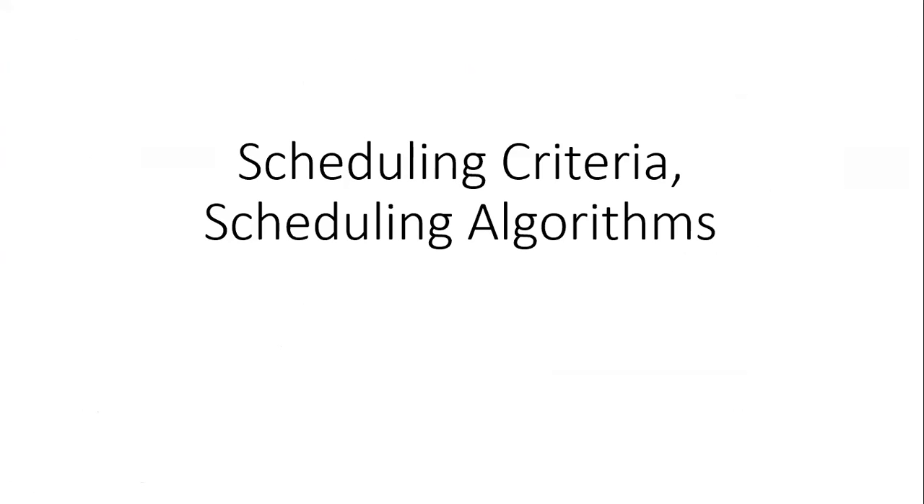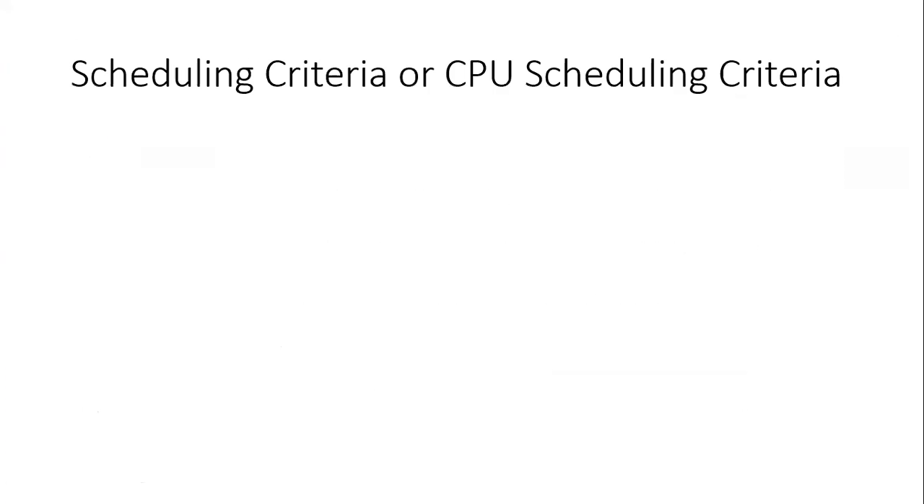Okay, let's continue. Our next point is the scheduling criteria and the scheduling algorithms. What are the different criteria? What are the different algorithms? We will see in this point. So what is the scheduling criteria? This scheduling criteria is also called the CPU scheduling criteria.